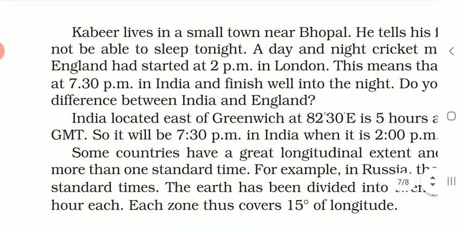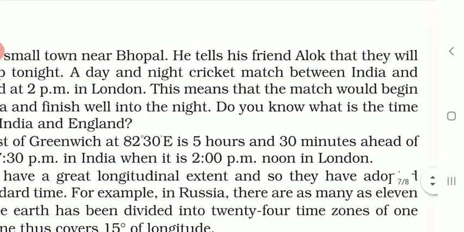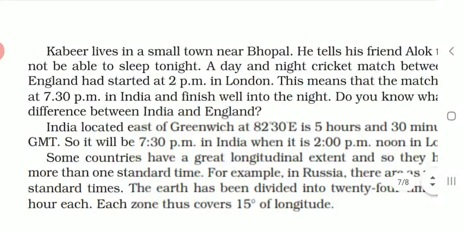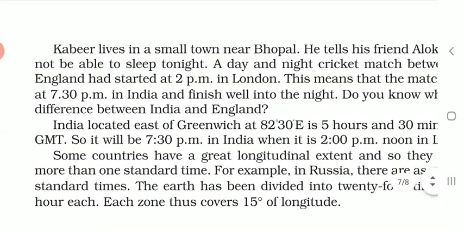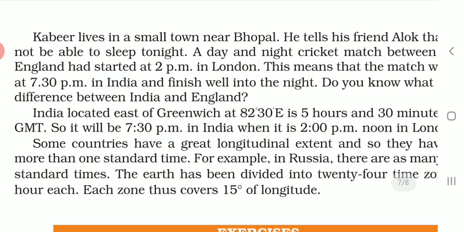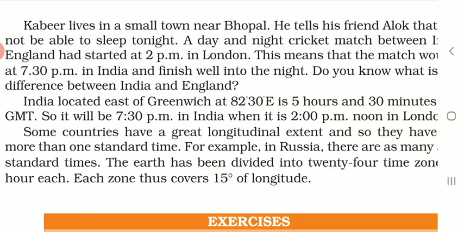Kabir lives in a small town near Bhopal. He tells his friend Alok that they will not be able to sleep tonight. A day and night cricket match between India and England had started at 2 p.m. in London. This means that the match would begin at 7:30 p.m. in India and finish well into the night. Do you know what the time difference between India and England is?